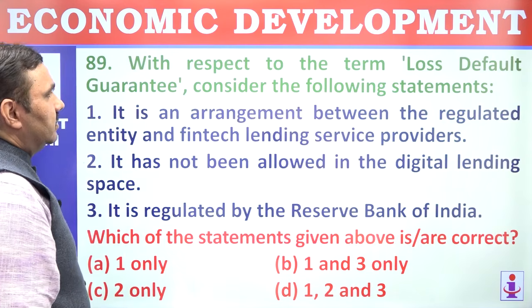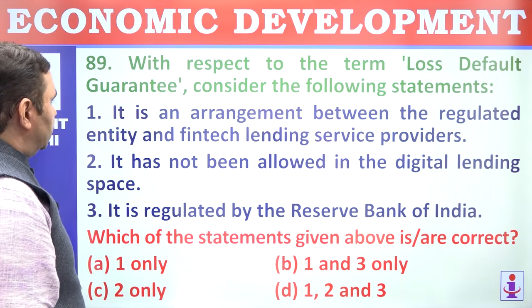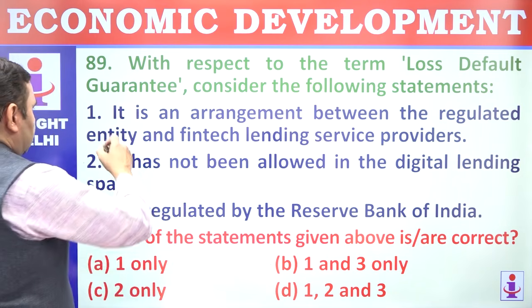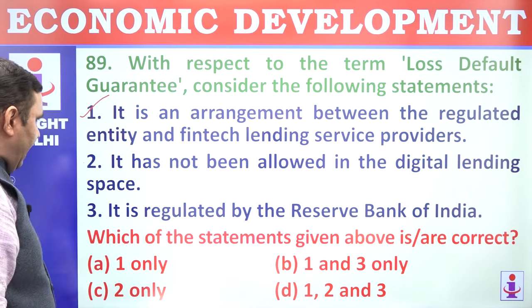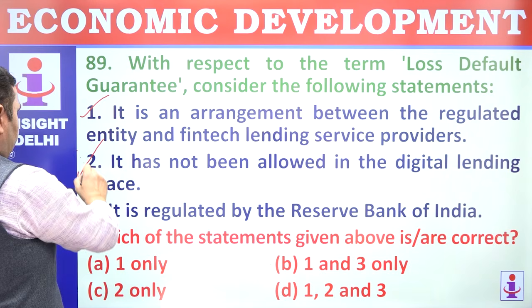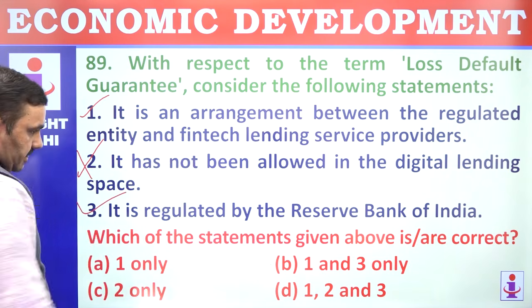With respect to the term loss default guarantee, consider following statements. It is an arrangement between regulated entity and fintech lending service providers. That's correct. It has not been allowed in digital lending. This is digital lending stuff. Fintech means digital lending. It is regulated by RBI. That's correct. 1 and 3 are correct.